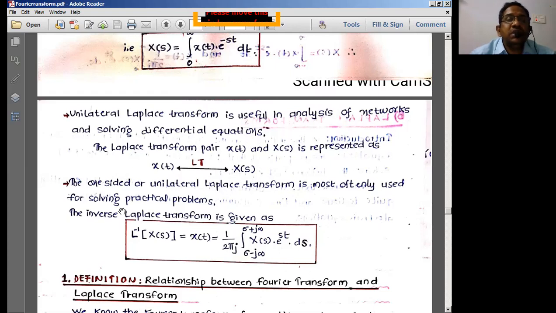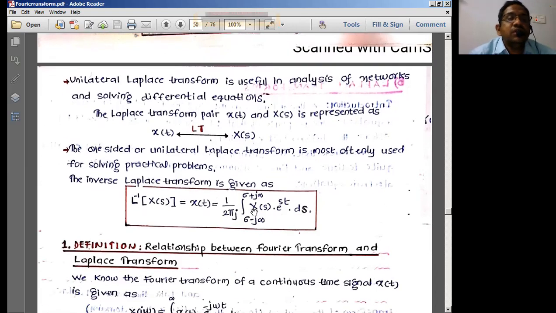That means both signals are the same, but x of t is the time domain representation, and X of s is the Laplace or S domain representation. The inverse Laplace transform is similar to the inverse Fourier transform, with 1 by 2 pi, and one more part, the imaginary part j, extra: 1 by 2 pi j integral of X of s e power st ds.